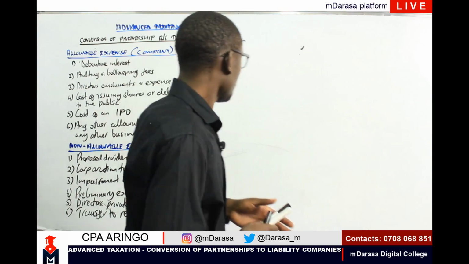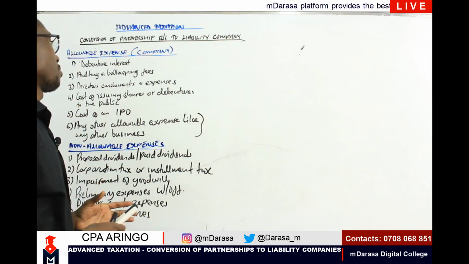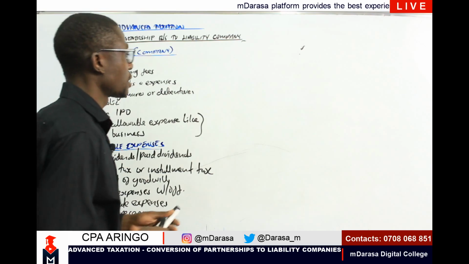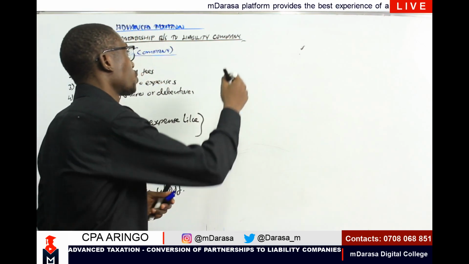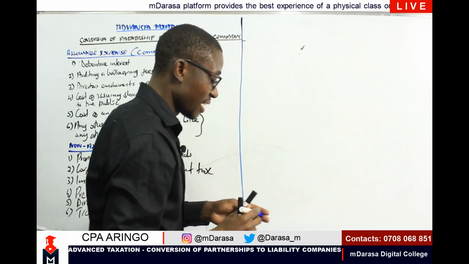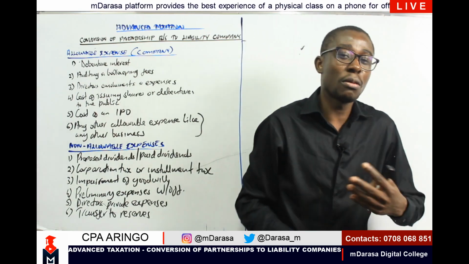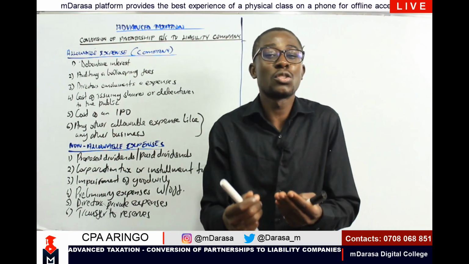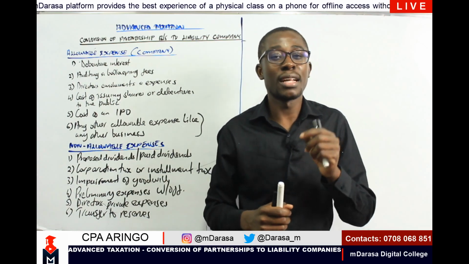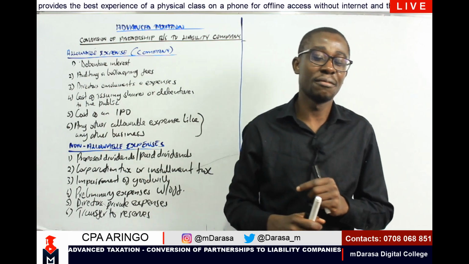Now, after we have talked of allowable expenses and non-allowable expenses specifically for companies, another key element that I want us to go through, my good students, and I know this area at times tends to confuse a lot of students, but the beauty of it is that we are solving that concept in this session today.